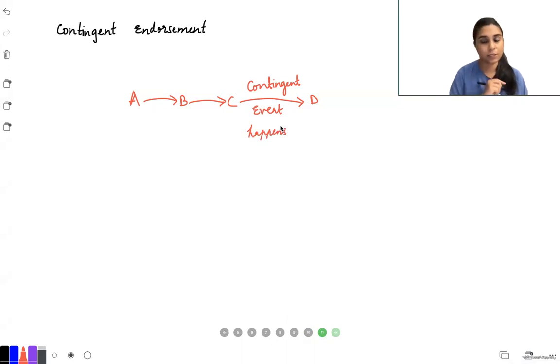Now, the question over here is, once D gets this instrument, he can keep A and B liable, even though the future event did not occur, even if the contingent event did not happen. Before that also, he can make A and B liable. C will not be liable. C will only be liable when the contingent event happens. But D can enforce it on A plus B before the contingent event happens. So that is called contingent endorsement.